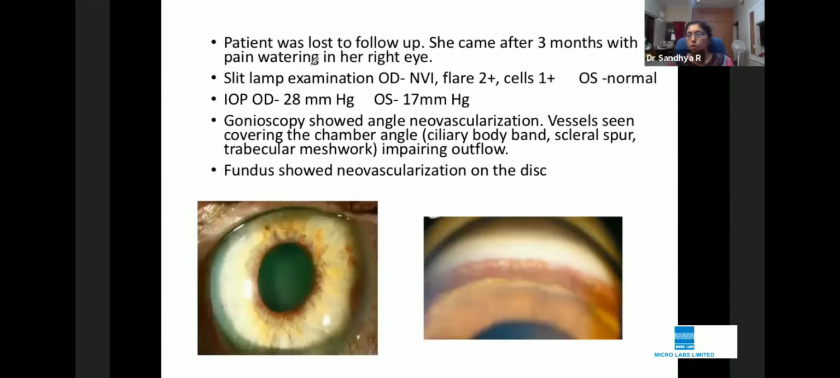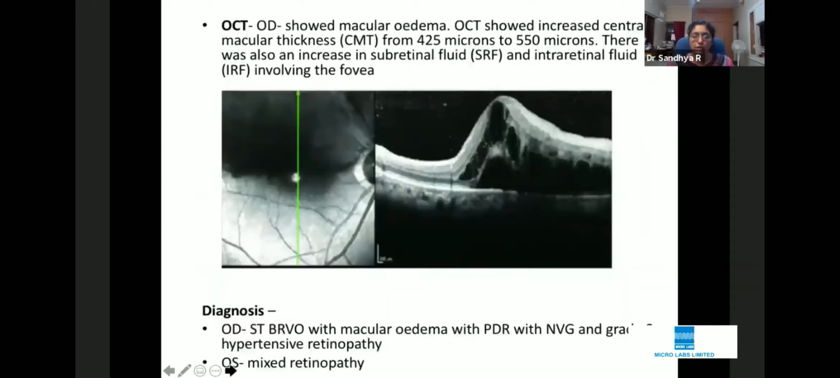The patient was lost to follow-up. She came after 3 months, and at that time there was pain and watering in her right eye. The slit lamp examination showed NVI, and this is NVA, along with 2+ flare and cells. The IOP in the right eye was 28 millimeters of mercury, and the gonioscopy was this, and the fundus definitely showed neovascularization of the disc. The OCT showed macular edema on this follow-up, and the diagnosis was superior temporal branch vein occlusion with macular edema, with PDR, with NVG, and grade 2 hypertensive retinopathy.